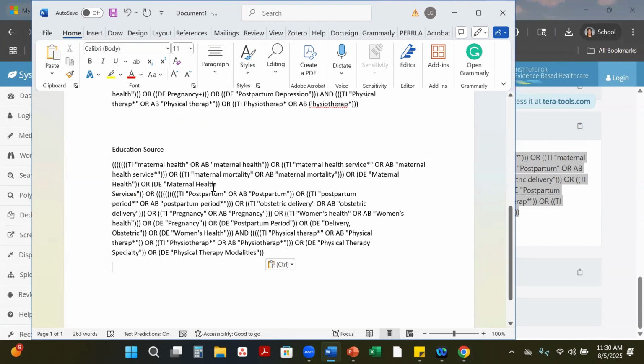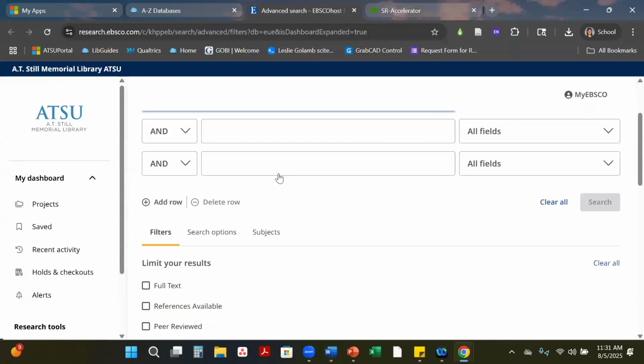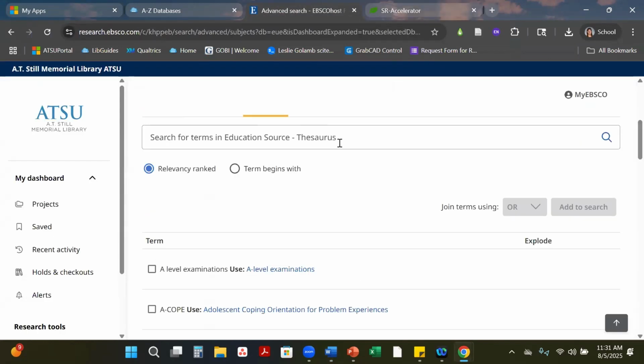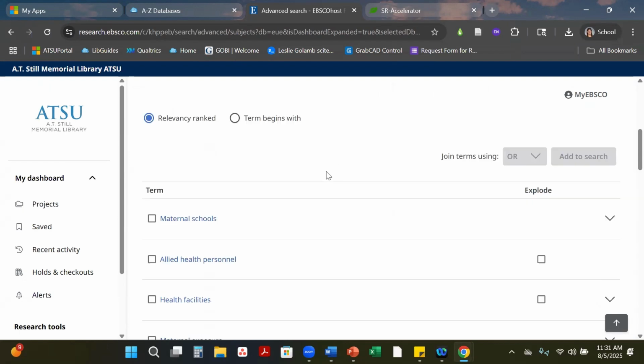What we need to do is check anything with DE here. The other thing we need to check is to make sure Education Source also uses the DE for their subject labeling. Let's start with mental health. We're going to go back into Education Source, scroll down to where it says subjects, and put mental health in and do a search.